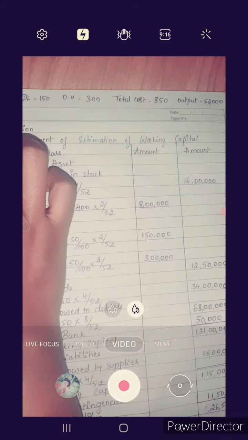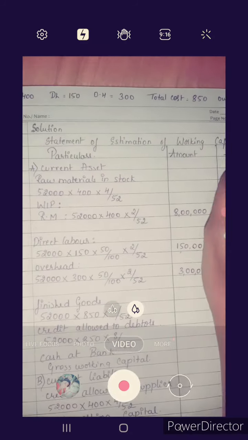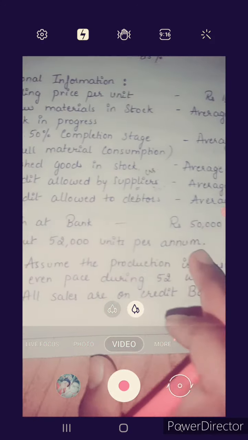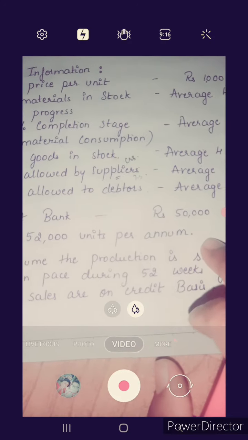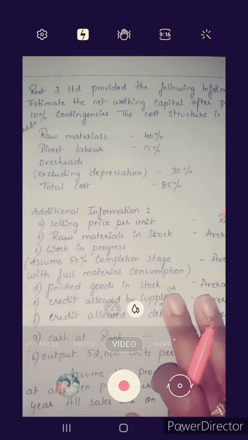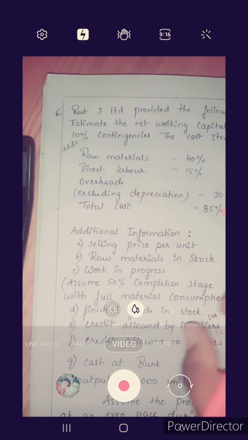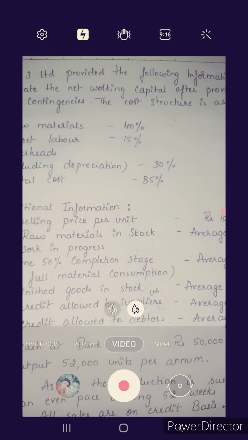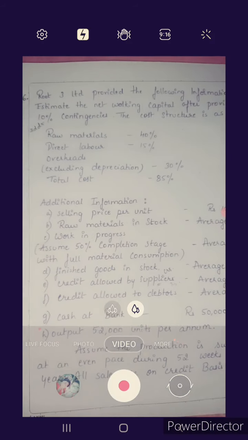So unit cost is related to raw material, direct labor, overhead, total cost. Output is given, 52,000 units per annum, in the problem. So we'll calculate one by one. Current asset includes raw material in stock. These are the information which we have found out. On the selling price per unit, we have taken a percentage and we have got cost per unit.